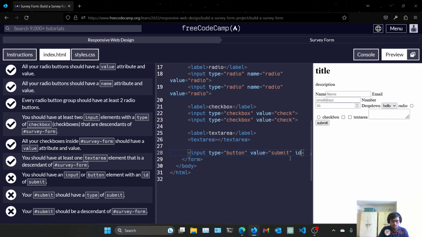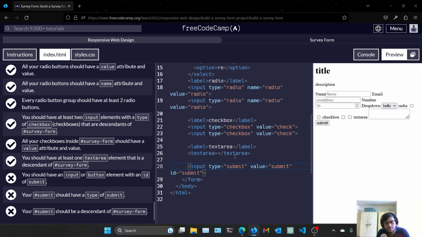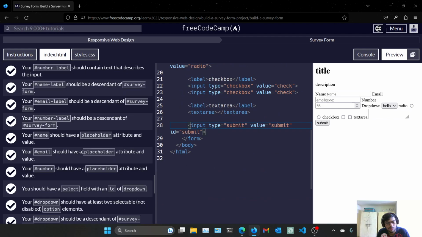So let's give it the ID. Your submit should have a type of submit. We gave it a submit type of button. Submit. Your submit should be a descendant of survey form. Yes, it is.